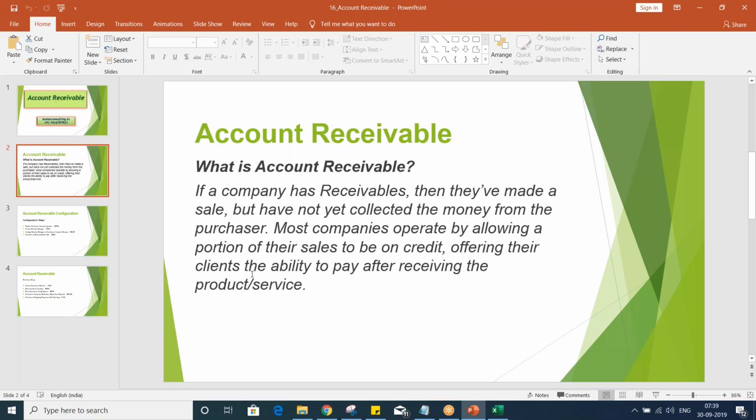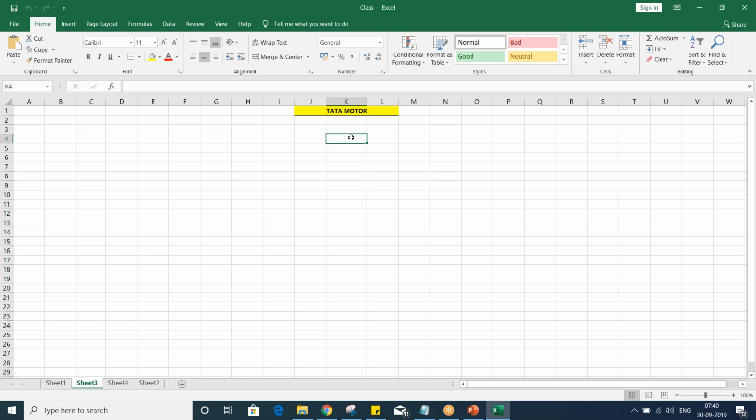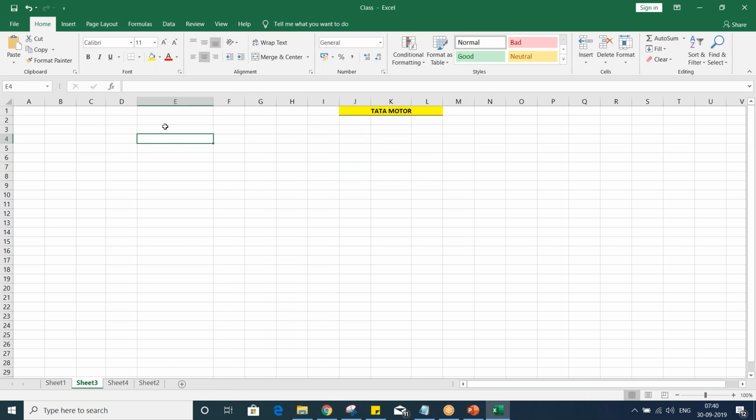So now we'll talk about the configurations part. If we talk about receivables, let's suppose we take the simplest transactions that take place. Of course we have lots of other transactions, which will also be explained, and even certain GST configurations I'll be explaining here itself, but still some time is there. Before that, we have to discuss other topics also. Those are also very important.